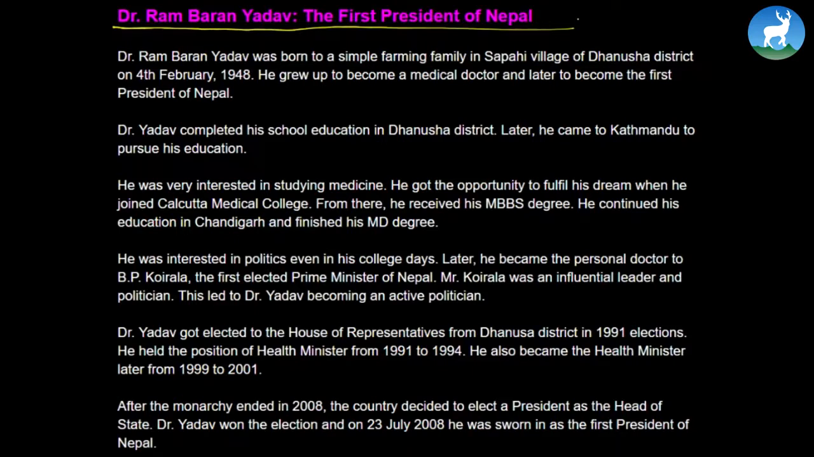He was interested in politics even in his college days. Later, he became the personal doctor to B.P. Koirala, the first elected Prime Minister of Nepal. Mr. Koirala was an influential leader and politician. This led to Dr. Yadav becoming an active politician. Dr. Yadav got elected to the House of Representatives from Dhanusa district in the 1991 election.